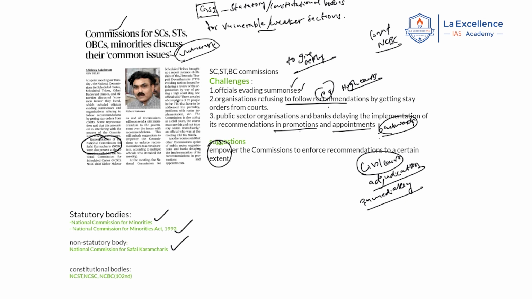Next, there are certain constitutional bodies mentioned in this: the National Commission for Scheduled Tribes, the National Commission for Scheduled Castes, and the National Commission for Backward Classes. Remember that the NCBC got constitutional status recently in 2018 with the 102nd Constitutional Amendment Act, okay? These are the things you have to remember from the prelims perspective especially, okay?